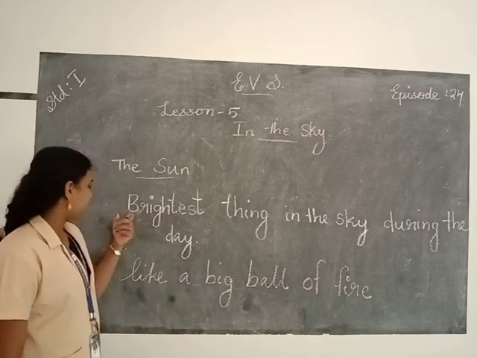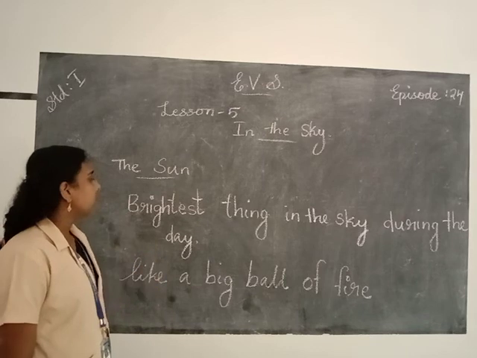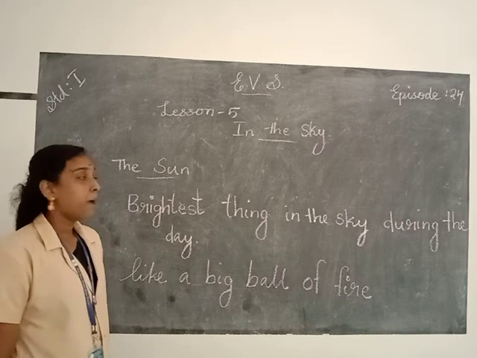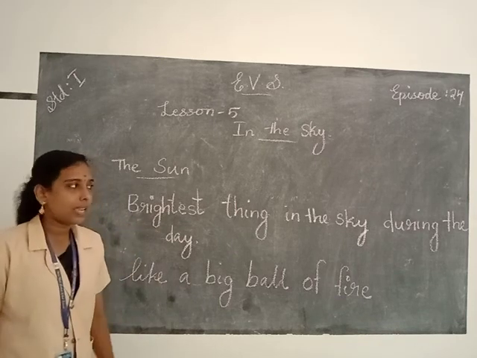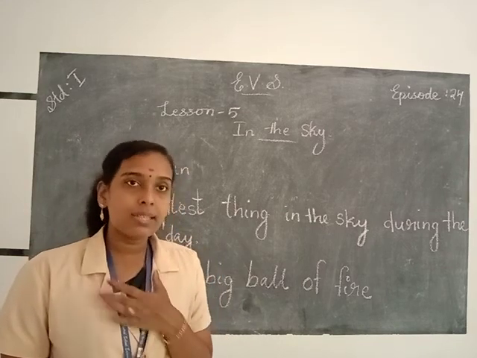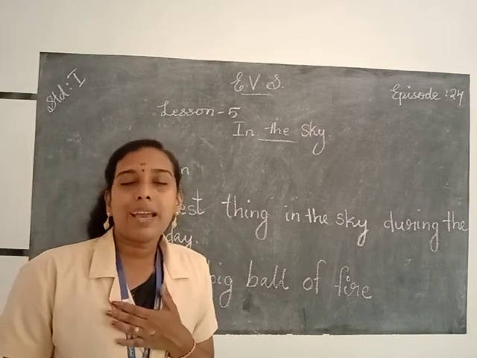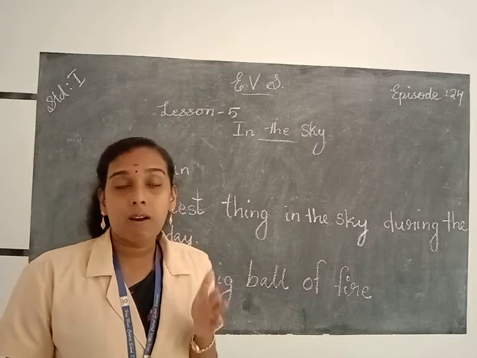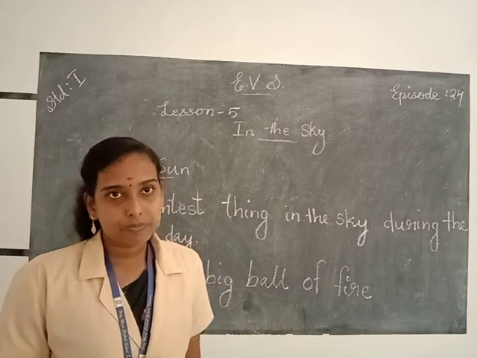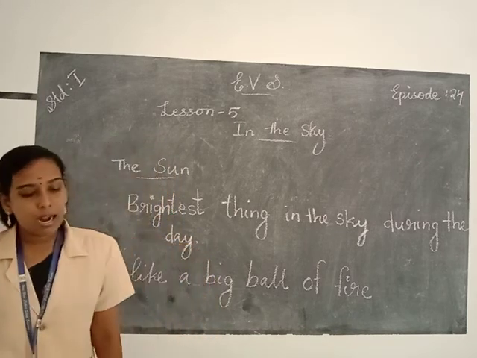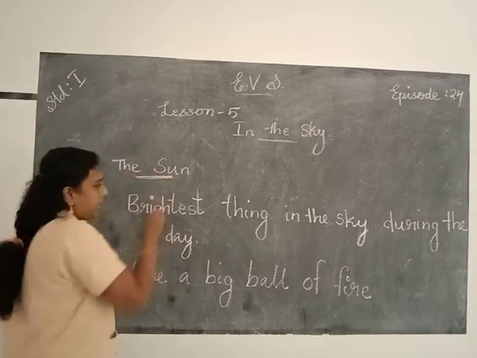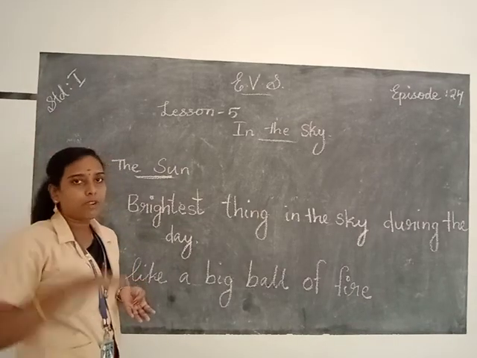So brightest, B-R-I-G-H-T-E-S-T. The sun is the brightest thing in the sky during the daytime, and it is very huge compared to our planet Earth. So which is our planet? Our planet is Earth. Life exists only on the planet Earth due to the presence of air, water and sunlight. Then it looks small as if very far off. The sun looks very small because it is very far away from the Earth.